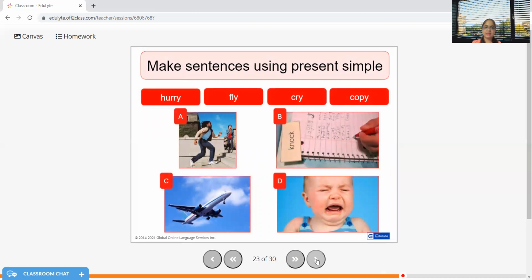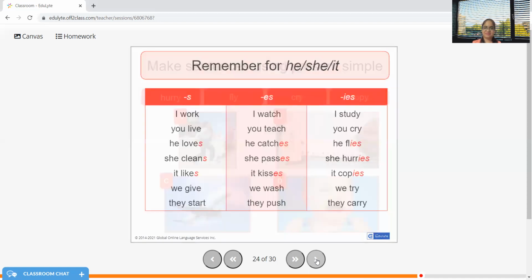Now you also make sentences with me. The girl runs fast. The baby cries a lot. The plane flies at a distance. She does not copy at the examination. Remember, for he, she, and it, what is it that you need to use? Have a look at the spellings also. Some of them are different for you, I'm sure, but that's okay. Take a sheet of paper and write all the spellings that are new for you. And I hope that helps you.